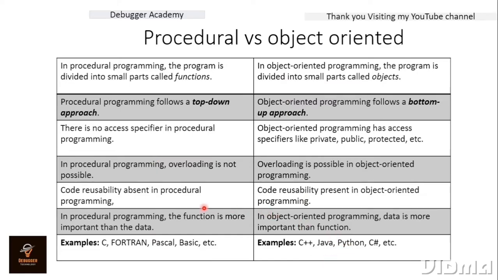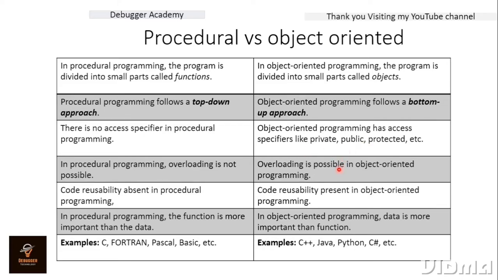Okay, so after differentiating between the procedural programming language and the object oriented programming language, we come to know that object oriented programming language is much faster and easier as compared to the procedural programming language. Because in object oriented programming language, we find objects and classes, and it is very easy to deal with the objects and the classes while doing any programming and coding part. Second, we have some access modifiers also, which means we can restrict the users by providing classes as private, public, and protected. So this is one of the most important features, and overloading is possible.